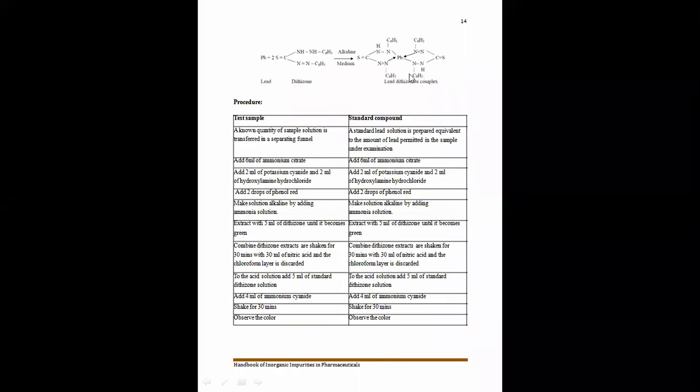Now, what is the reaction principle behind this limit test of lead? See, if the given compound contains lead as an impurity, then it reacts with the diethizone. What is diethizone actually? It is diphenyl thiocarbazone; diphenyl means both phenyl groups. So when lead reacts with the diphenyl thiocarbazone in alkaline media, there is formation of the lead diethizone complex, which is red in color.